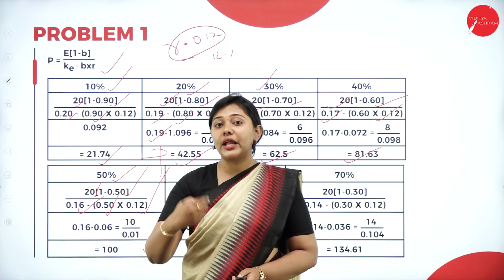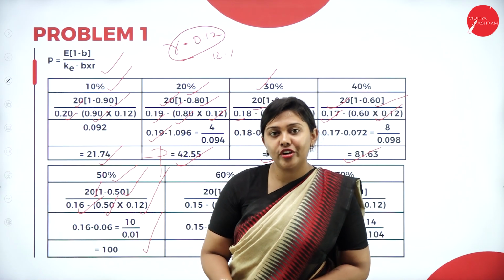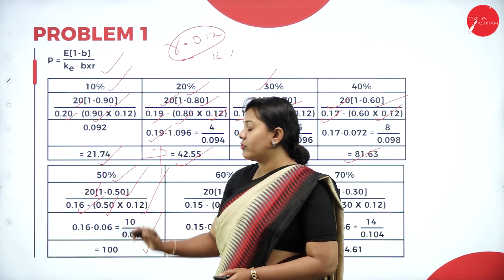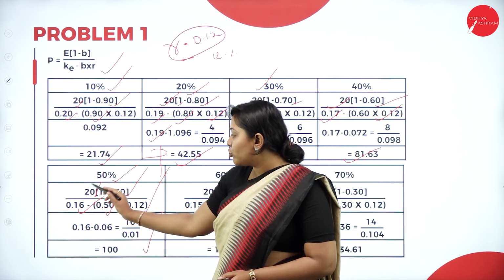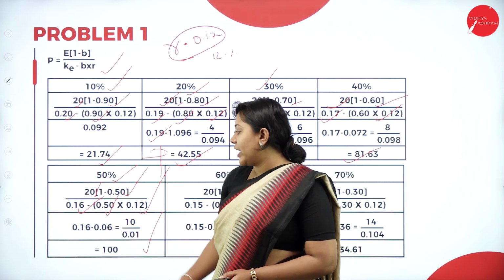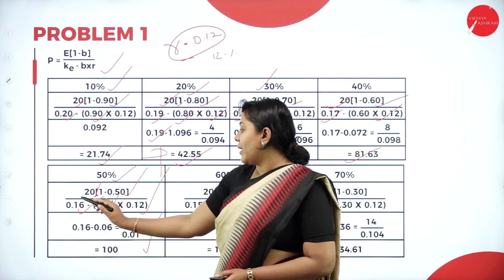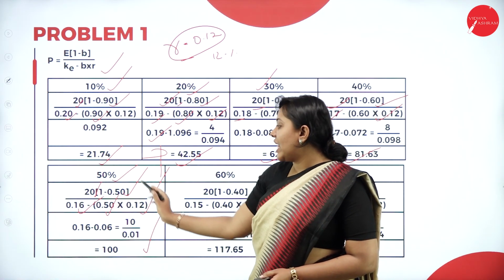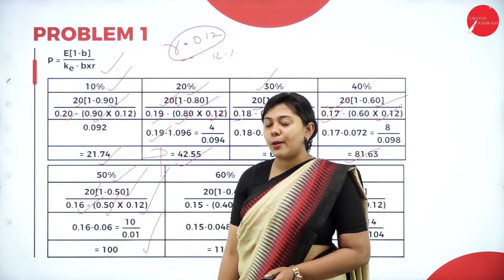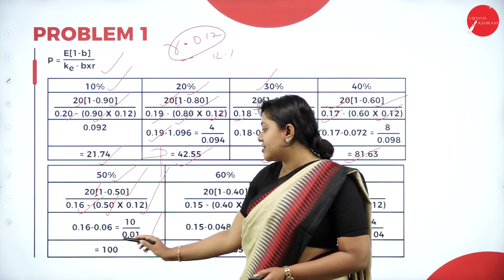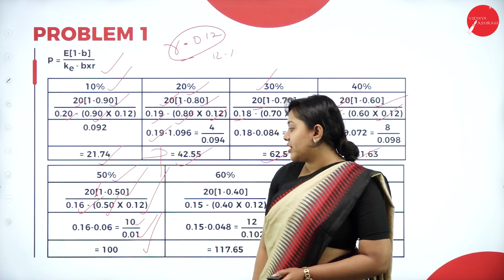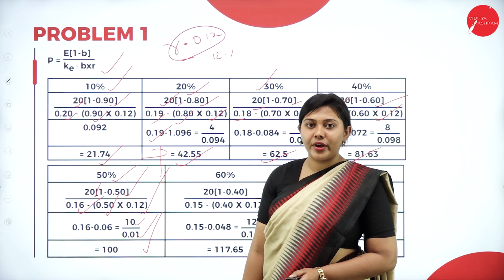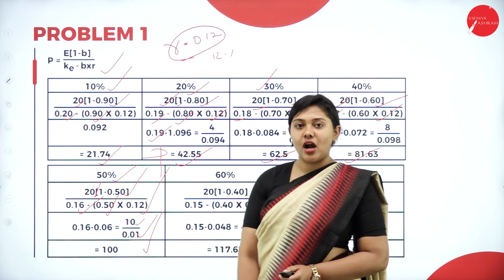So how do you calculate this? How do you put it into your calculator? First, 1 minus 0.50, it will be 0.50. If you multiply with 20, you'll get the answer. Divided by 0.50 into 0.12. With that answer, you subtract 0.16, you'll get 0.10, and divided by 0.01, you'll get the answer as 100.